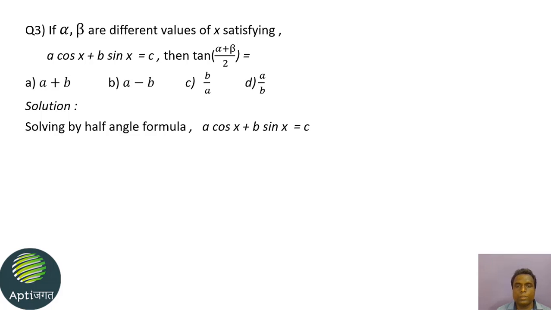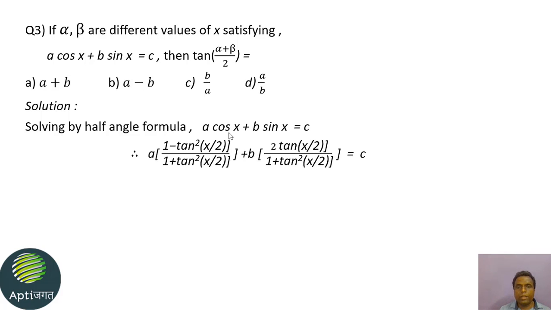Here we see there are two different trigonometric ratios, cos x and sin x. As we discussed in the first problem, we have to convert an equation with multiple trigonometric ratios to an equation with only one trigonometric ratio.